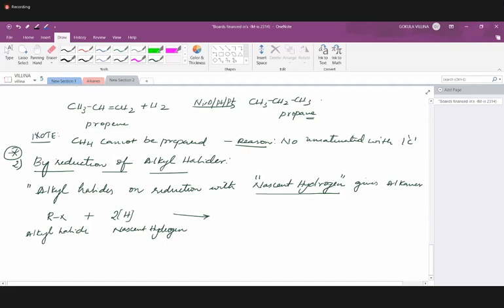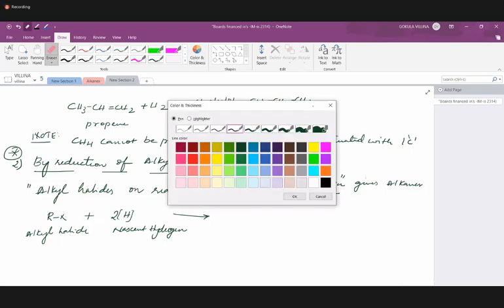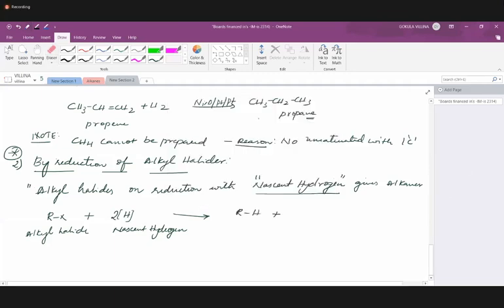We will group all of them together. So you'll have halogen replaced with hydrogen. Hydrogen halide will be removed, and we have alkane, RH plus HX. So this is alkane at the end.